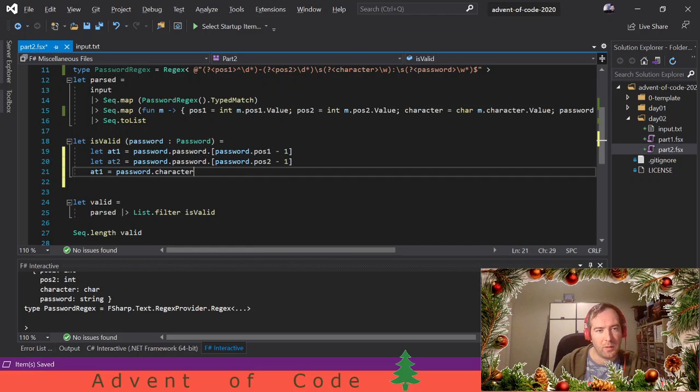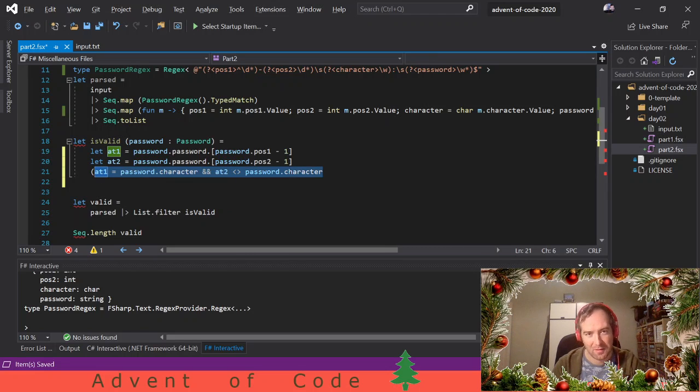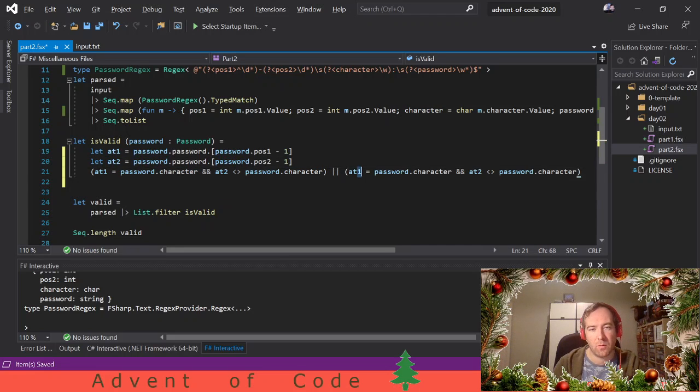So it should be that 1 is the character and 2 is not the character. Or the other way around. Yeah, that sounds like an exclusive and or whatever. That sounds very much like one of those. But okay, let's get it working first. Or 2 should be the character and 1 should not be it. I think this is it.